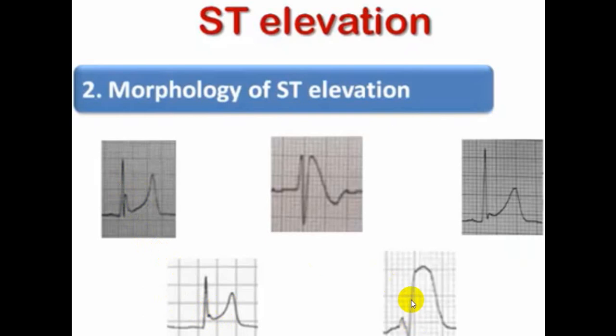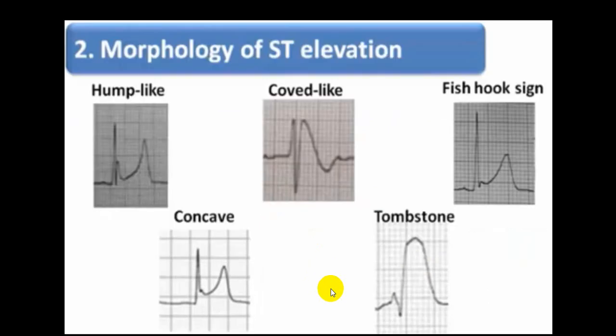But when you see a tombstone appearance, this is 100% in favor of STEMI. And when you see a small J wave with concavity, this is in favor of early repolarization syndrome. And when from the J point you get a curved downsloping with T wave inversion, this is Brugada, and this will be seen in V1, V2, and it may go up to V3.